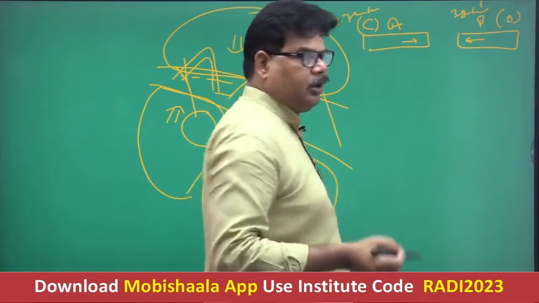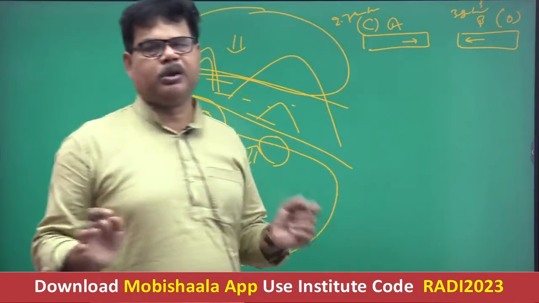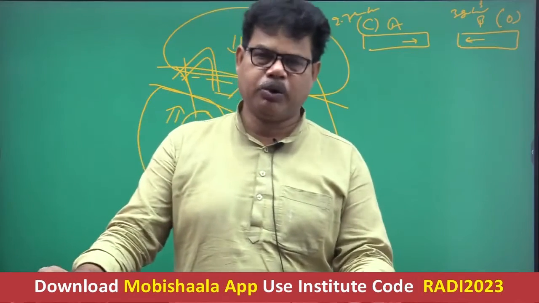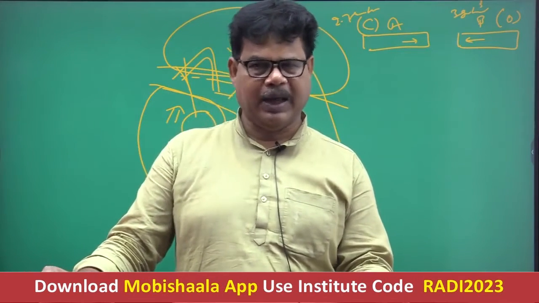So in case of convergence of continental and oceanic plate, the oceanic plate will subduct in the downward direction. It is clear?